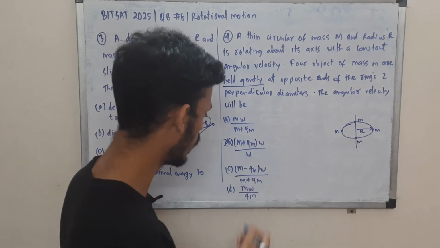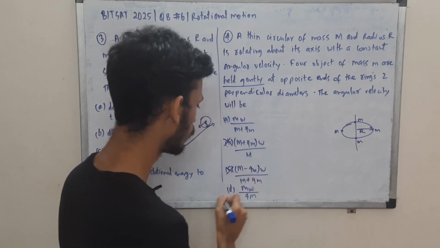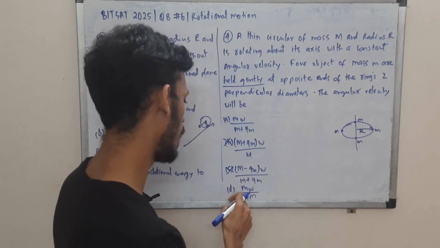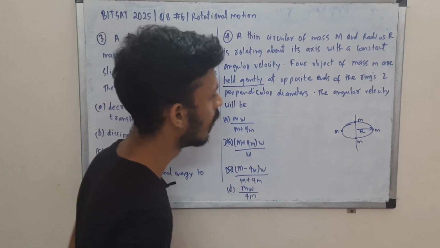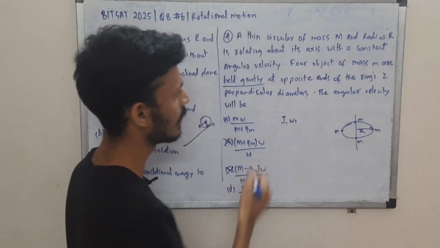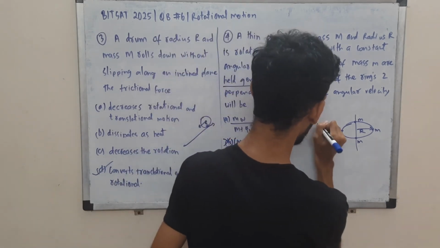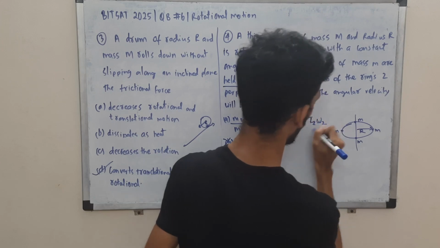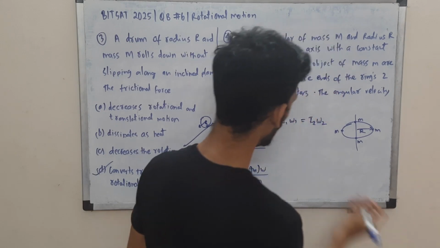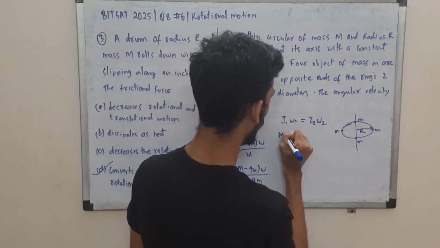And here we can't make out. This is less than omega, right? Yeah, this is less than omega. M minus something, M plus something. So less than omega. Now this capital M, this depends. We'll find out. So we'll use I1 omega 1. Gently is the keyword over here, because this means that there is no external torque while we do this. So I1 omega 1 is equal to I2 omega 2. Some of you might have directly used it, because how else do you solve this question? So initially, what is the moment of inertia of the ring.